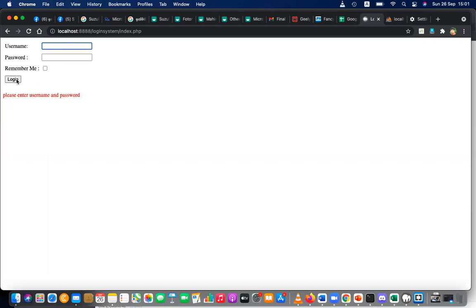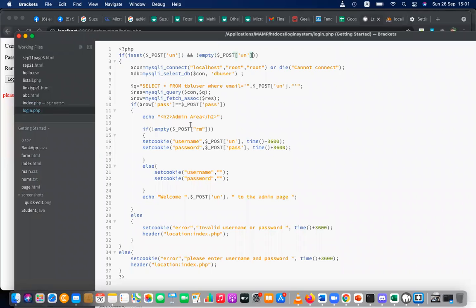I'll put some wrong one. Oh, again, I'm redirecting. Why for the wrong one? Wrong username, wrong password. I'm checking whether it's a valid user, the row password is equal to the post password. It's not. If this is equal only, you are displaying the admin area.